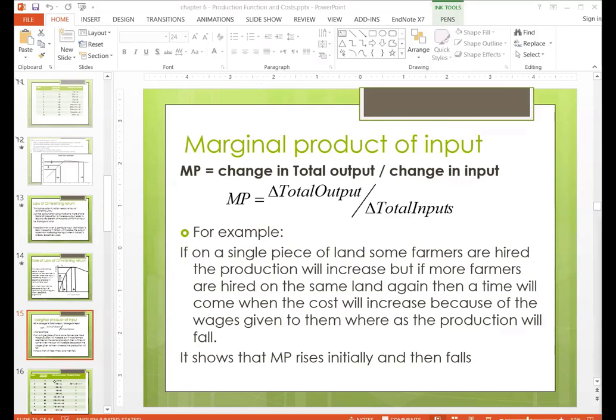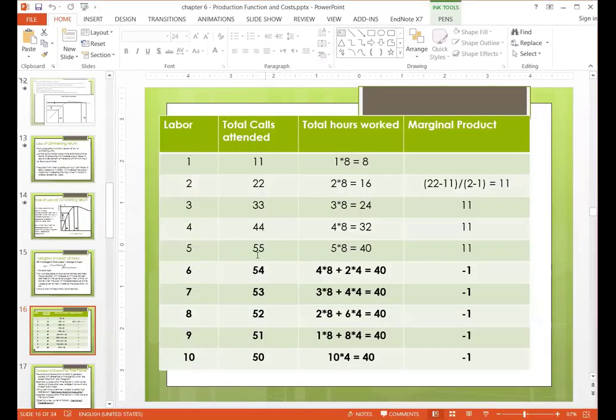Okay, next we go towards calculation. So the same example came back. Now we are calculating the MP equal to 0 case. Here we are hiring labor from 1 to 10. So we said that this is the cutoff point. Now we are looking at how an increase in labor is increasing the number of calls. After a certain point, it is decreasing. So this is total hours. Now we are calculating the marginal product.